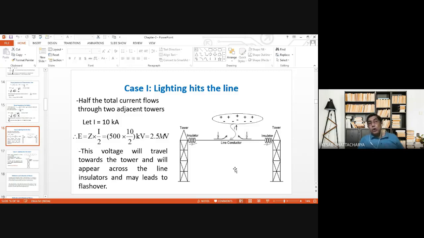Now, this is not the normal range of transmission level voltage. Maybe it is 132 kV or 220 kV or even 400 kV. The insulators are designed or selected according to the level of operating voltage. So if an overvoltage of the order of 2.5 million volt suddenly appears across them, they will definitely get damaged, isn't it?